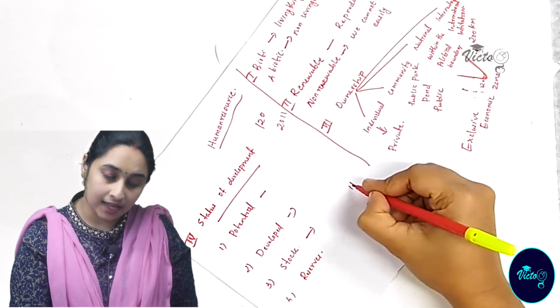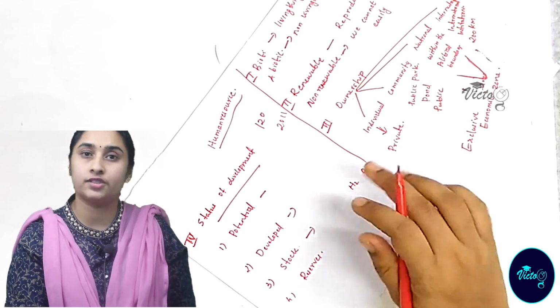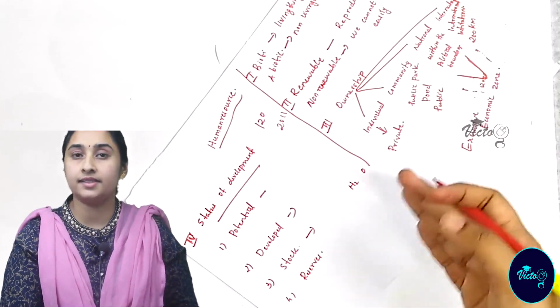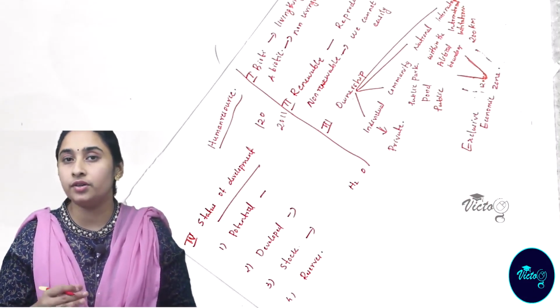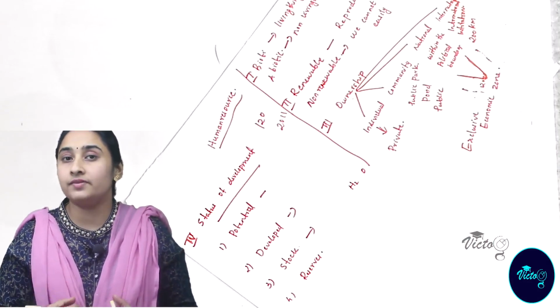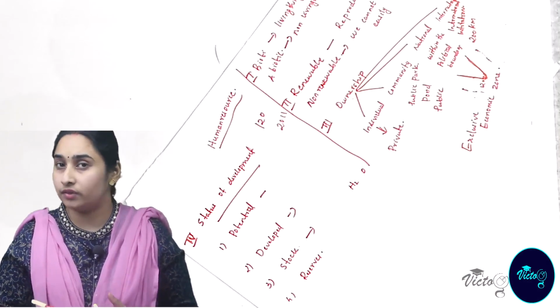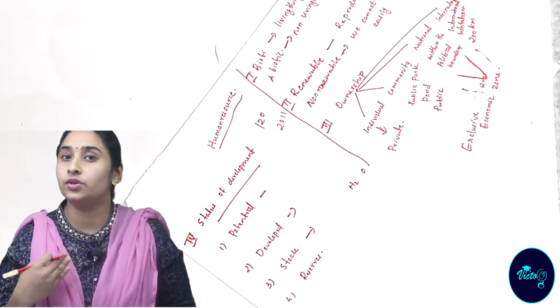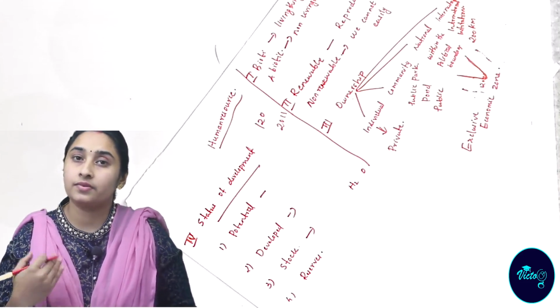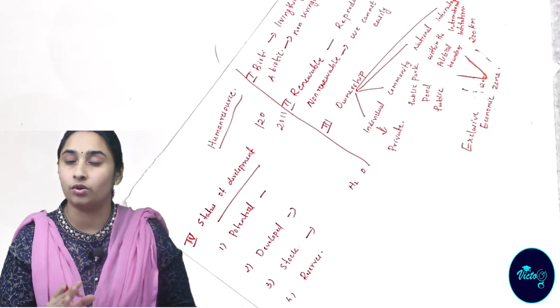We know that hydrogen and oxygen make H2O, that is water. Hydrogen is available in nature, in the atmosphere, and oxygen is there, but we do not know the technology to combine them and produce water. So resources are found, but we do not know the technology to use them. That is known as stock resources.